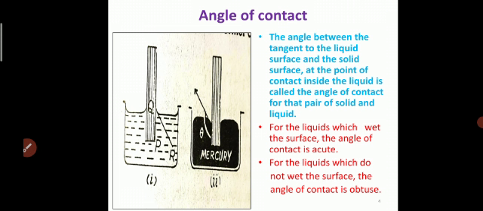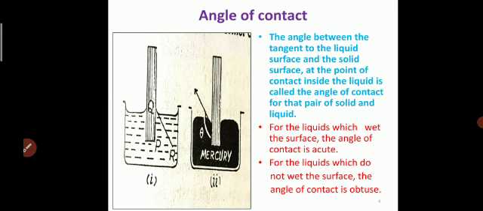The angle between the tangent to the liquid surface on the solid surface at the point of contact inside the liquid is called the angle of contact for that pair of solid and liquid.